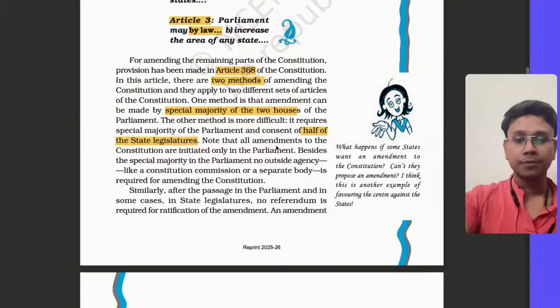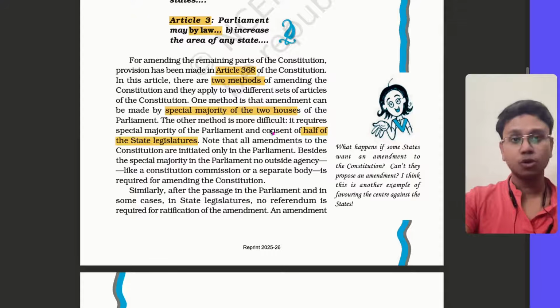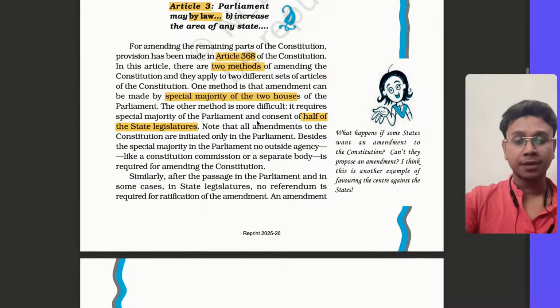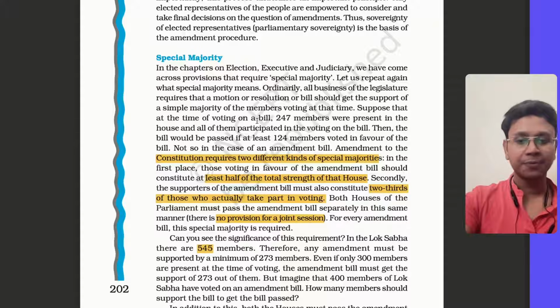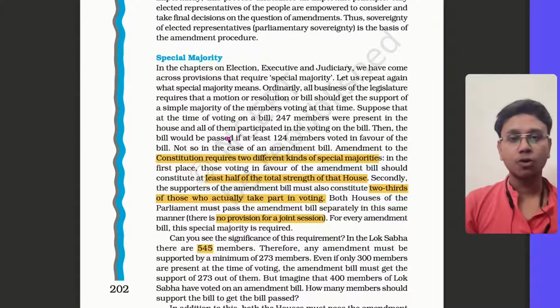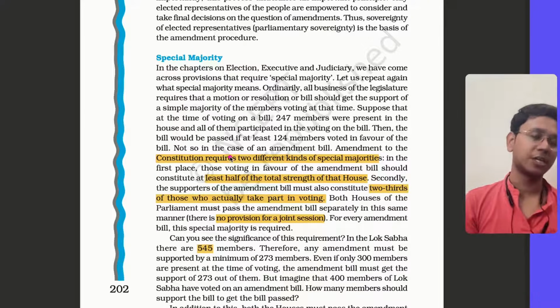Now, Article 368 talks about two. I told you already. One is special majority. Now, what happens is that the constitution requires two different kinds of special majority.